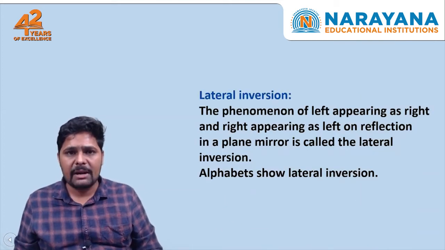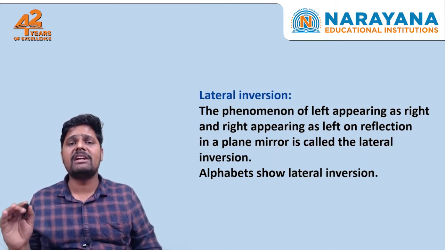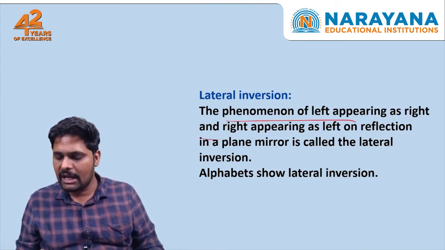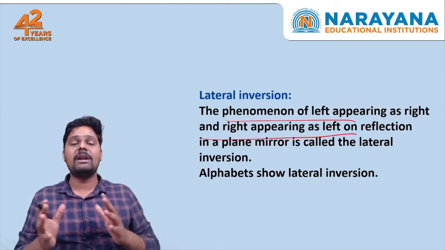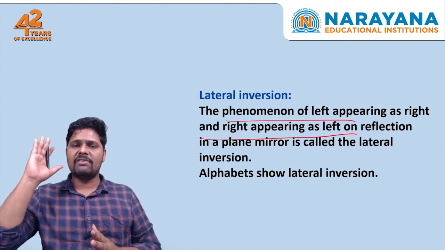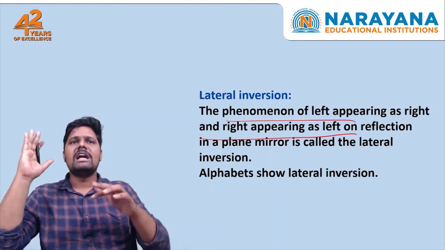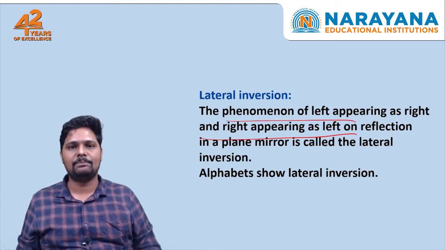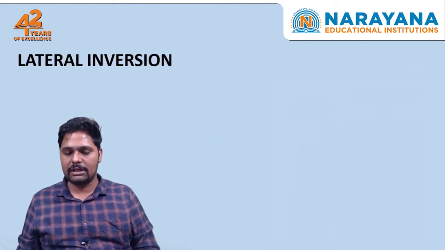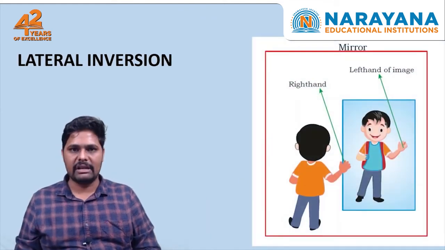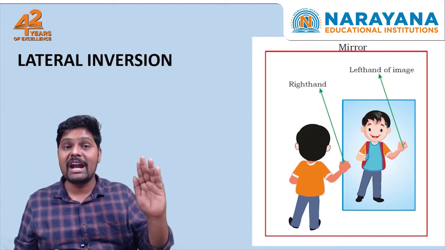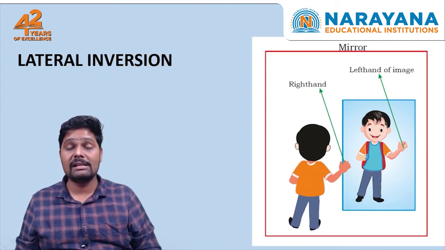Next, a plane mirror gives us a laterally inverted image. What is a laterally inverted image? Let's see. The phenomenon of left appearing as right in a plane mirror is called lateral inversion. Have you ever seen this? If you go in front of a plane mirror and raise your right hand, it will show your left hand. That is called lateral inversion. You can see here the image is laterally inverted exactly on the screen. This person is raising his right hand actually, but in the mirror it is showing the left hand of the image. This is called lateral inversion.